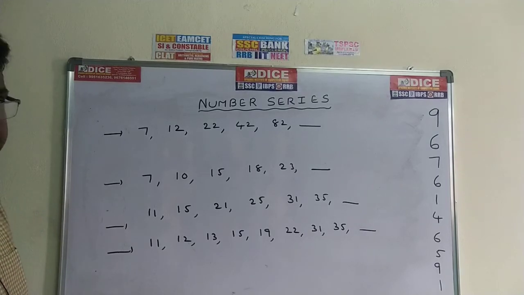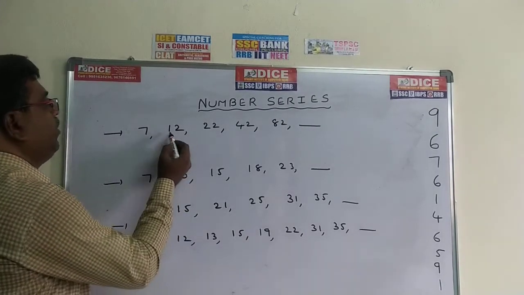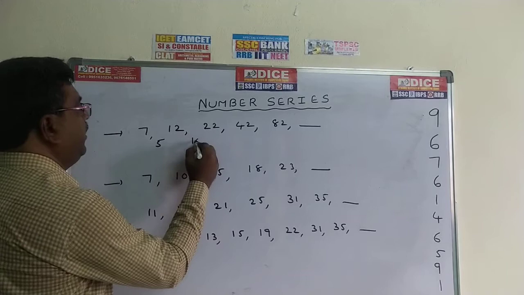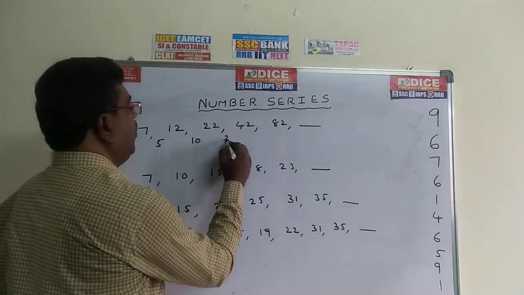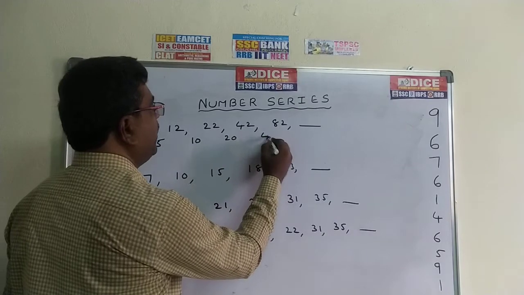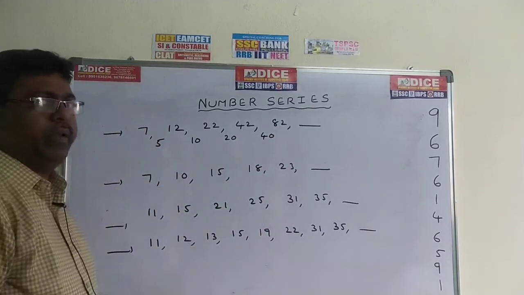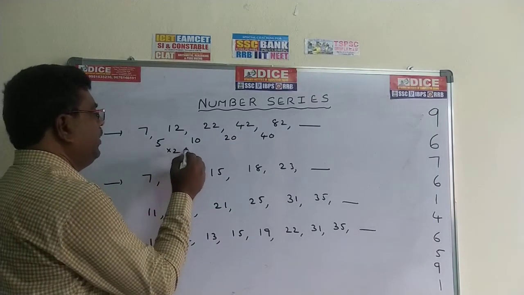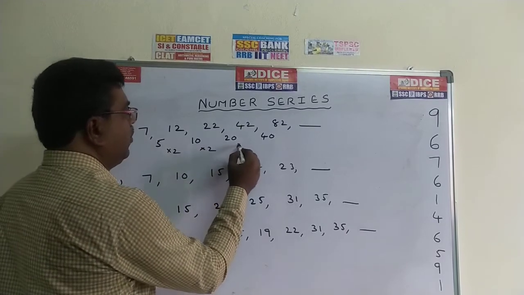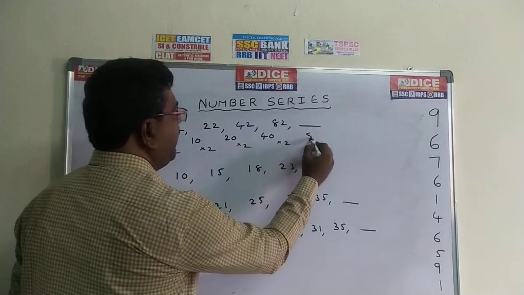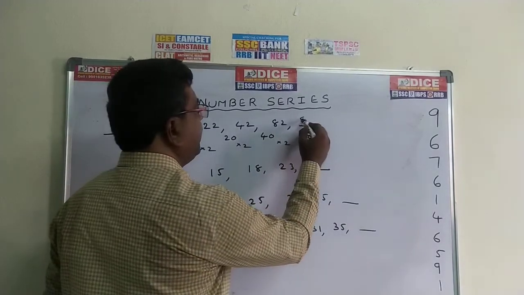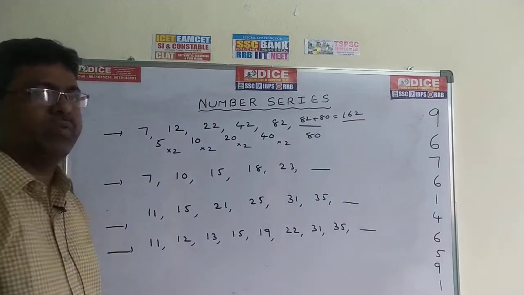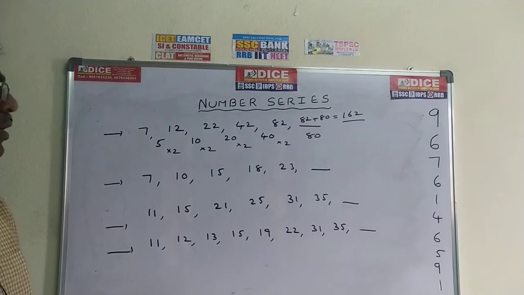Okay, done. Check out the problems. 12 minus 7, 5. 22 minus 12, 10. 42 minus 22, 20. 82 minus 42, 40. Okay, the differences become 5, 10, 20, 40 and so on. Meaning it is nothing but into 2. 5 into 2, 10. 10 into 2, 20. 20 into 2, 40. Now 40 into 2, 80. So the answer is 82 plus 80, 162. The required answer is 162. First one is 162. Go for the next problem.